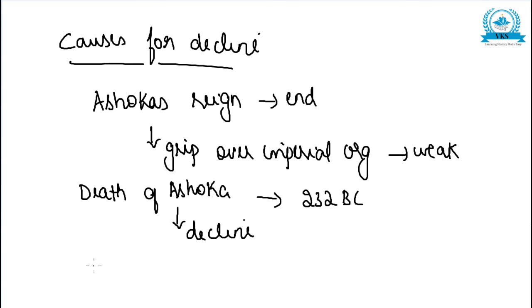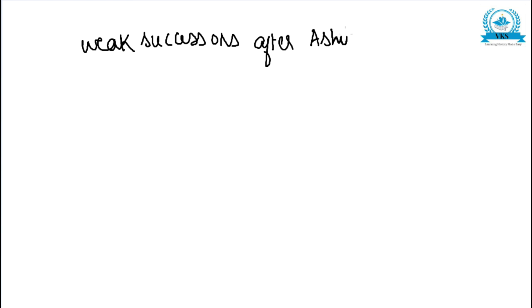Now, many historians have given many causes for the decline of the Mauryan Empire. Let us just go through some of the causes for the decline. One of the more obvious reasons was that there were weak successors after Ashoka. That was considered an important cause for the decline of the Mauryan Empire.